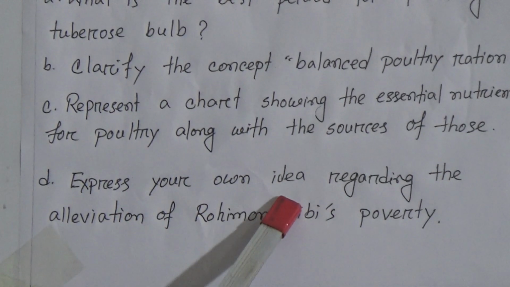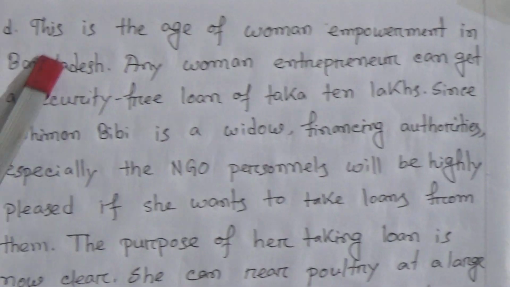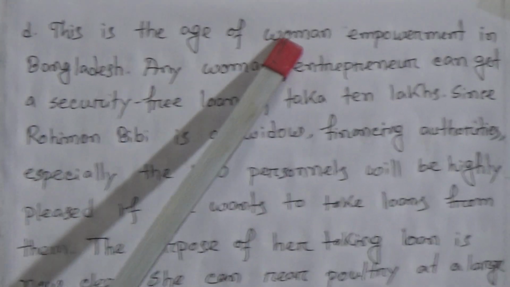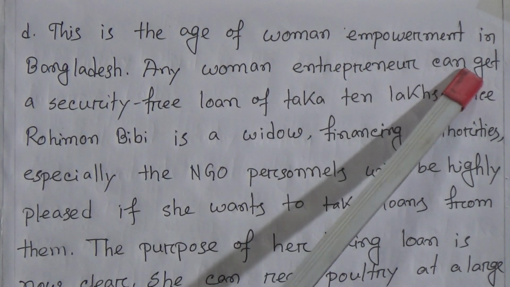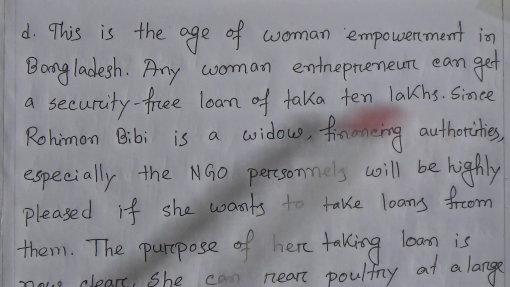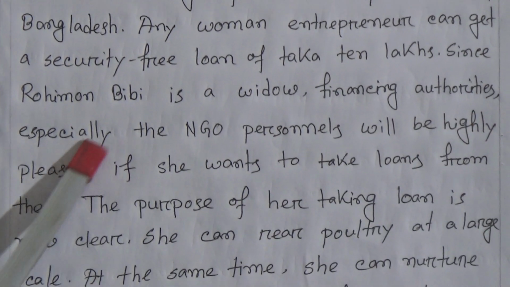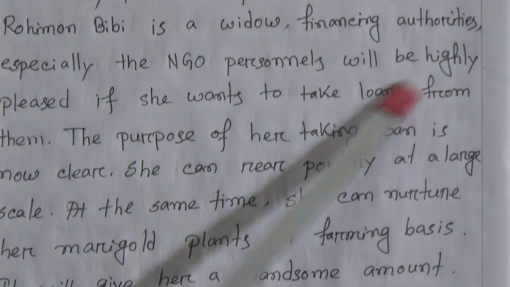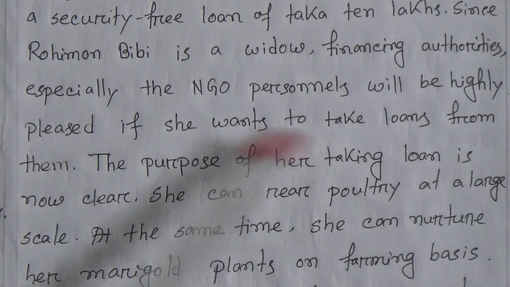The question number D, express your own idea regarding the alleviation of Rahman Bibi's poverty. The answer will be, this is the age of women empowerment in Bangladesh. Any women entrepreneur can get a security free loan of Taka 10 lakhs. Since Rahman Bibi is a widow, financing authorities, especially the NGO personnel, will be highly pleased if she wants to take loans from them.